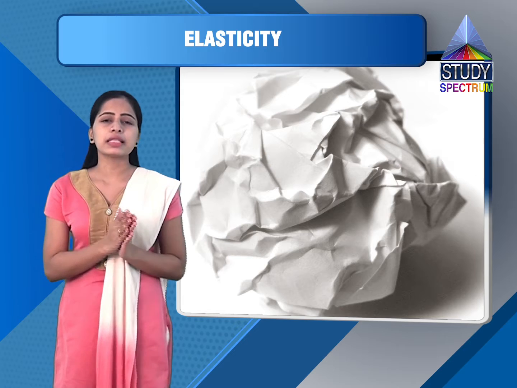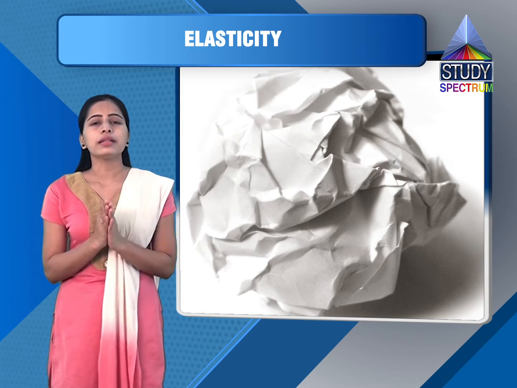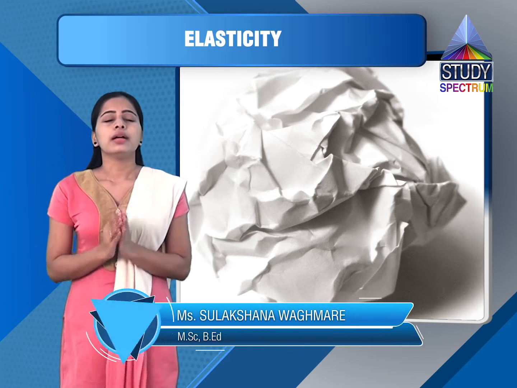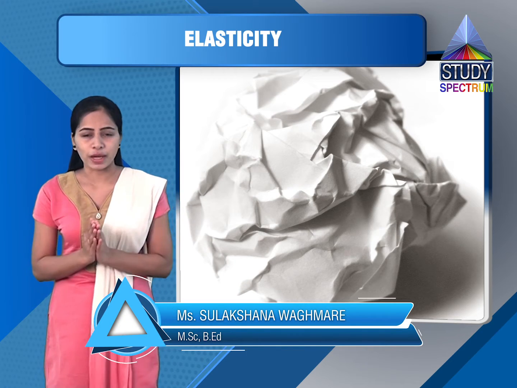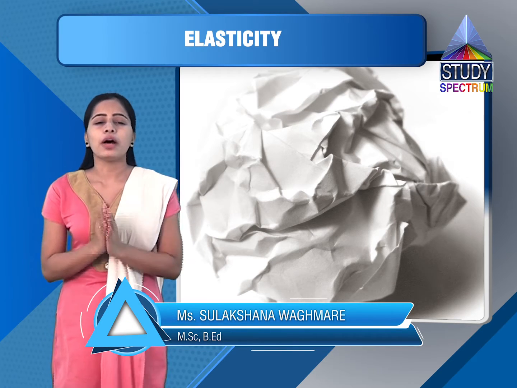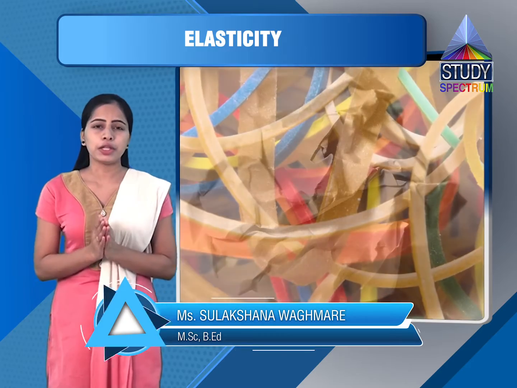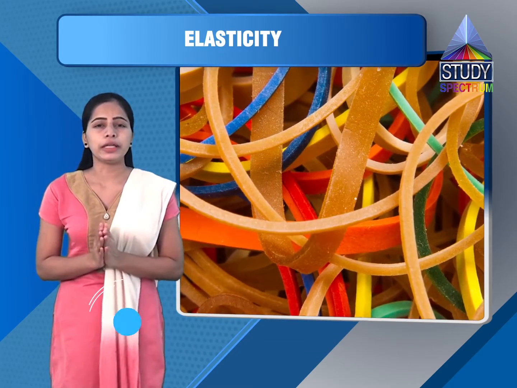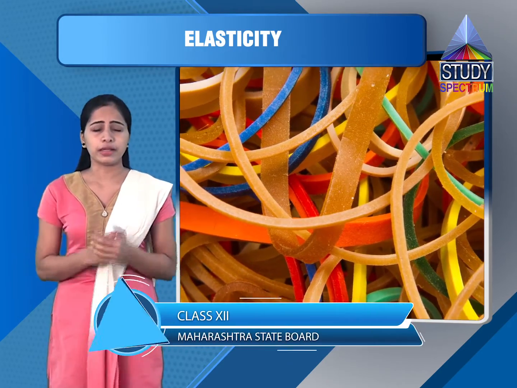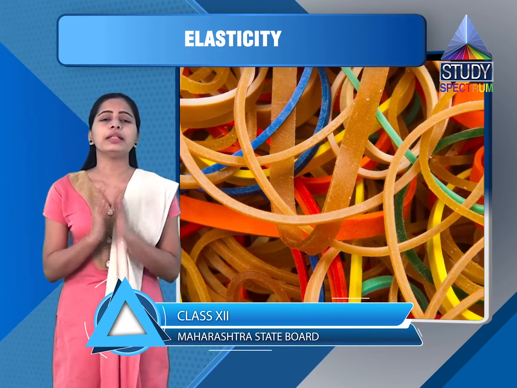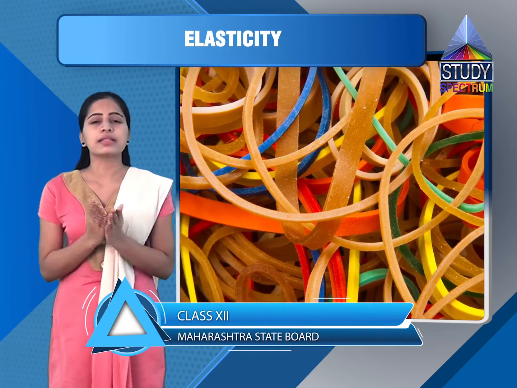So we will discuss these three cases, and for these three cases there are three properties of matter that we will see. So now let's see the general explanation of elastic property and elasticity of a material. This is the first property that we are seeing here.